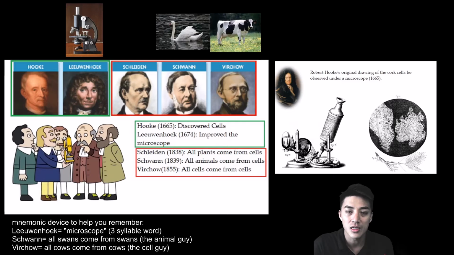Schwann came up with the idea that all animals come from animals. Well, a swan is an animal, so all swans come from swans. Next is Virchow, and he came up with the idea that all cells come from pre-existing cells, so you can remember it like all cows come from cows. It's silly, but hopefully it works for you.